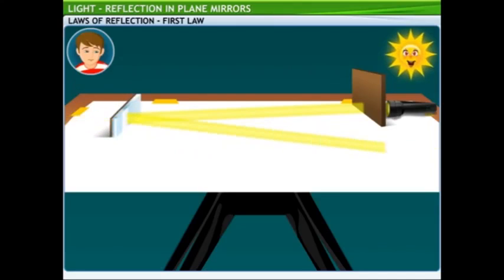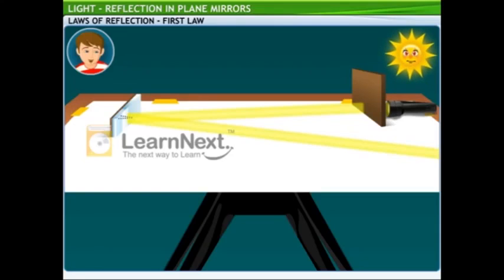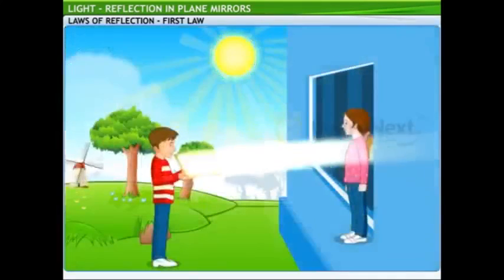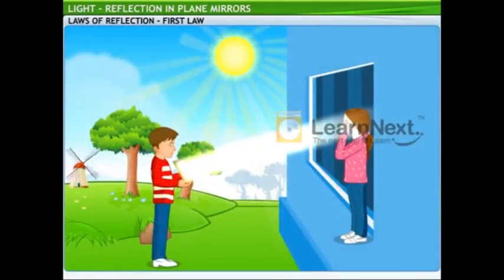Finally, we place a small strip of mirror in the path of the light ray. So, what do you see? The light ray strikes the mirror and reflects in another direction. Right. Something like what you were doing in your game.